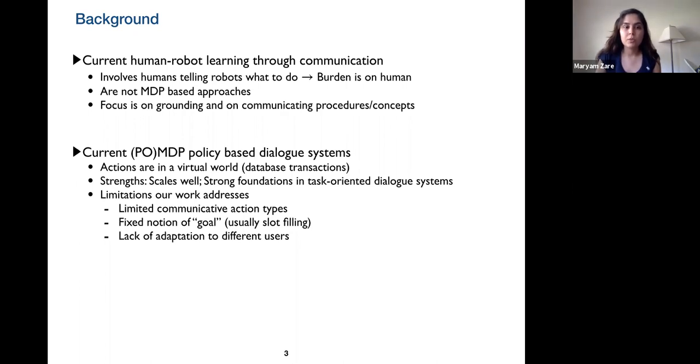In current POMDP-based dialogue systems, the actions are usually happening in a virtual world, and although these systems scale very well, and there is a strong foundation in task-oriented dialogue systems, the communicative actions are usually limited, and the goal is defined in a very fixed way, and these systems usually don't adapt to different users.